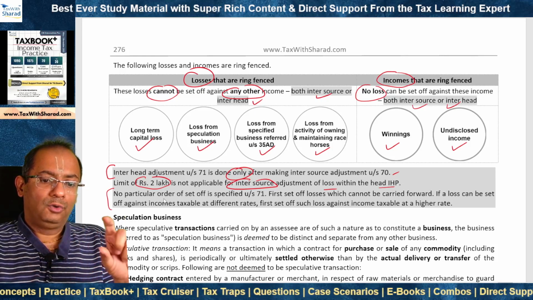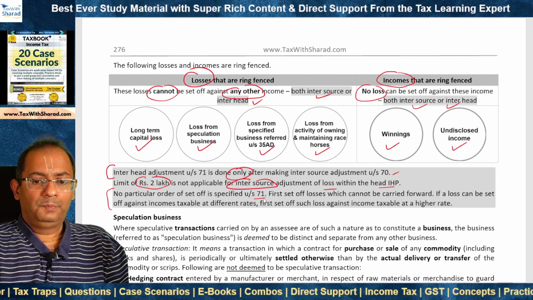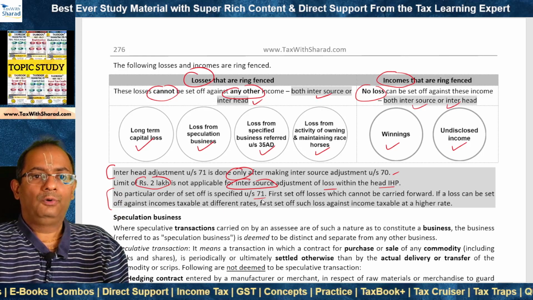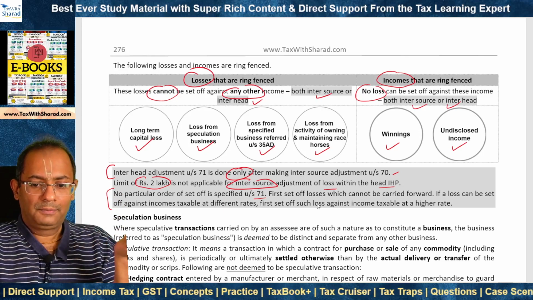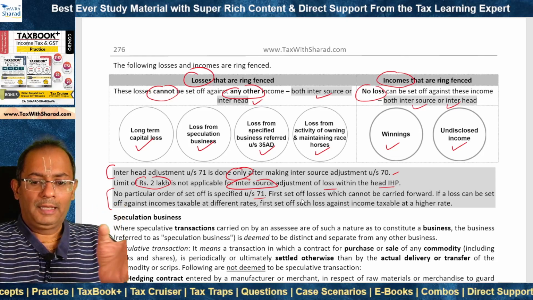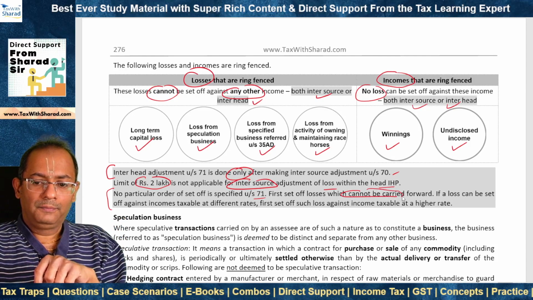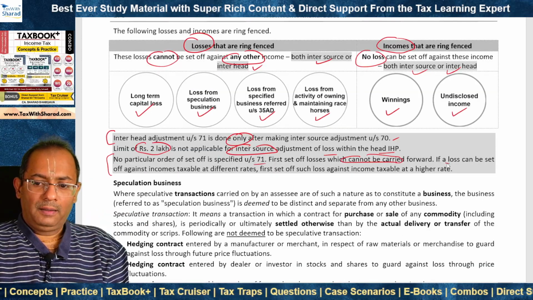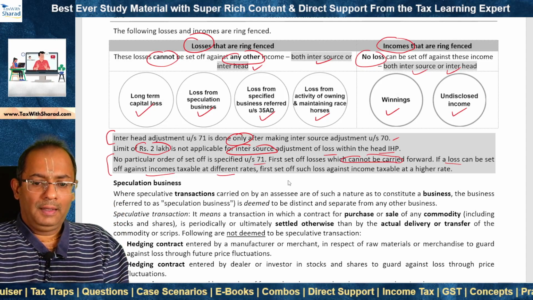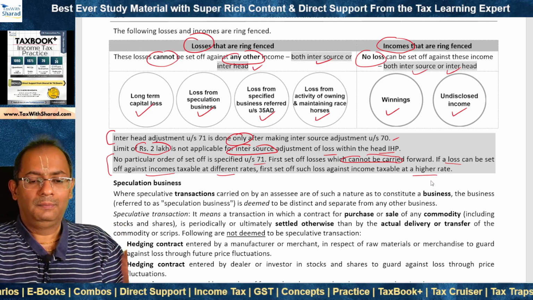We should note that there is no particular order of set off which is specified under section 71, right? So a loss is supposed to be set off against the incomes and there are incomes under multiple heads. So the question will be how to set off, where to set off first and where to set off next. So the idea should be to minimize the total income and therefore the tax liability. So we should first attempt to set off the losses which cannot be carried forward because otherwise they will lapse. Where there is a loss which can be set off against, say, multiple categories of incomes which are taxable at different rates, in such case, it will be better to first set off such loss against the income taxable at a higher rate and then against income taxable at a lower rate.